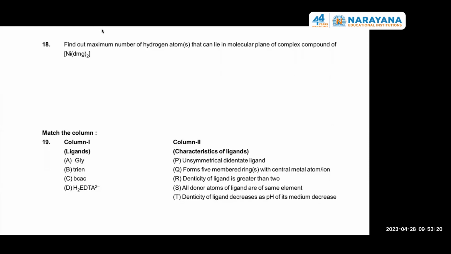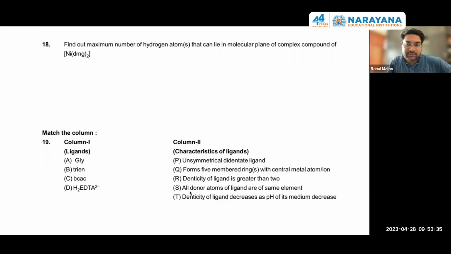Sir, in this, do we have to find multiple answers for every name, or one for each particularly? Sir, your voice is not coming. They are multi-correct. Okay, sir. Okay, anybody having a doubt in question 18? The answer is 6.